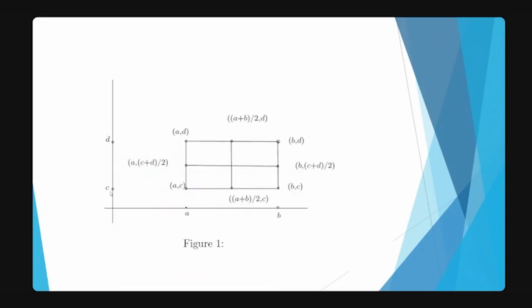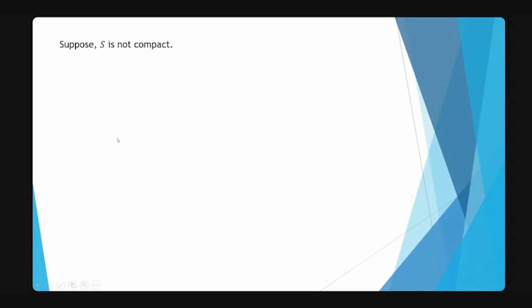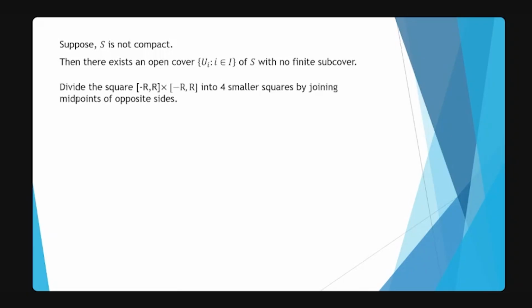Before that, assume that S is not compact. Then there exists an open cover U_i of S with no finite subcover, because S is not compact.